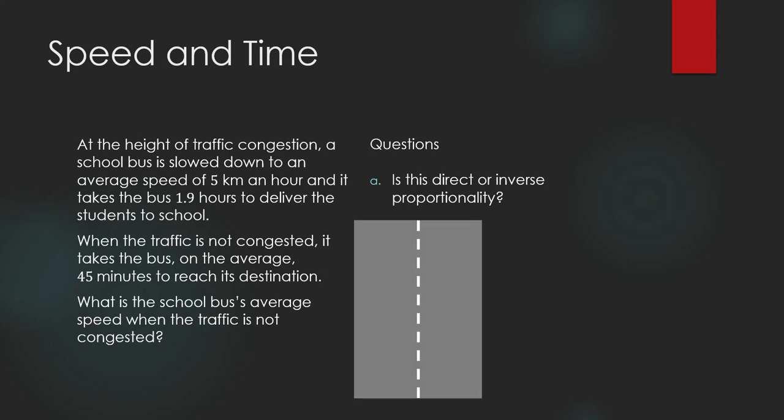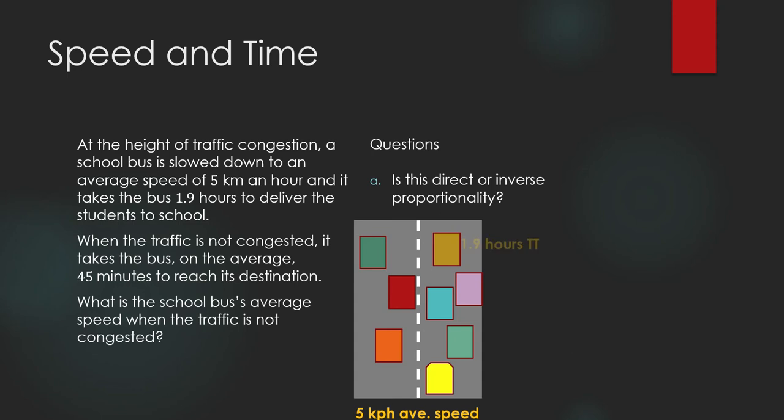So let's say, for example, this is the national highway that leads to the school. And at one time during the day, it is congested. The traffic is congested, maybe because of some road constructions along the way, okay? And this is your school bus. When the traffic is congested, the average speed of the bus is 5 kilometers per hour, and it takes the bus 1.9 hours to reach the school.